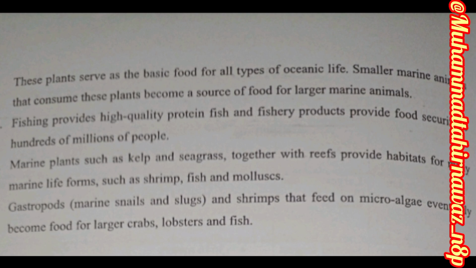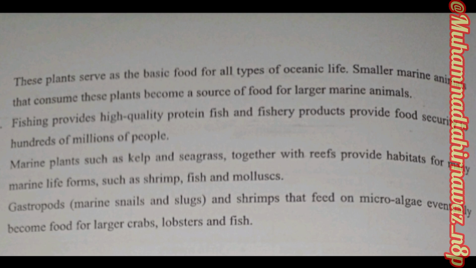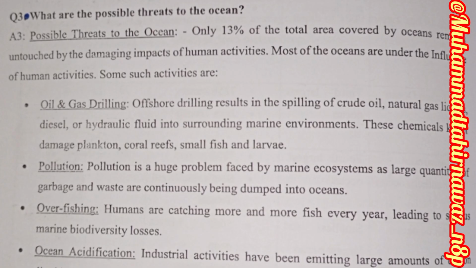Number four, marine plants such as the kelp help hold the seagrass together and provide habitats for many marine life forms such as shrimp, fish and mollusks. Number five, gastropods, marine snails, sea slugs and shrimp that feed on the macroalgae eventually become food for the larger crabs, lobsters and fish.